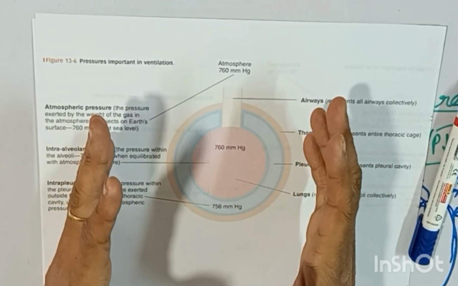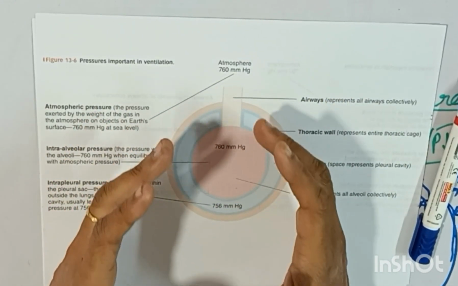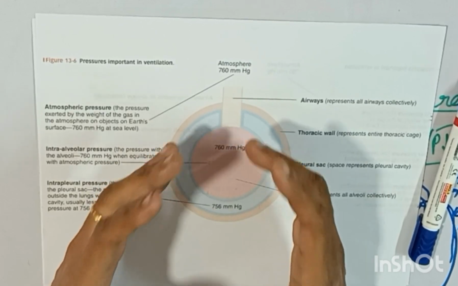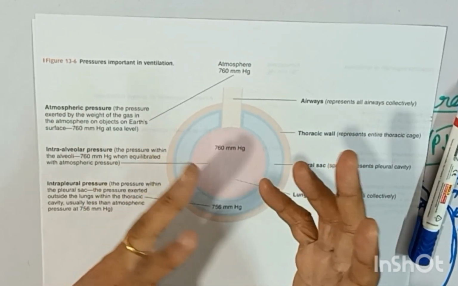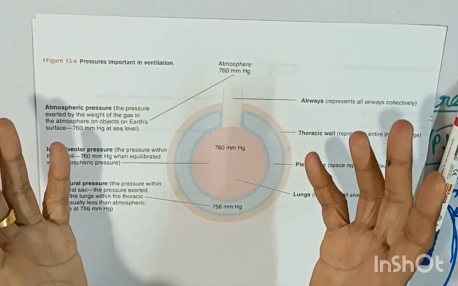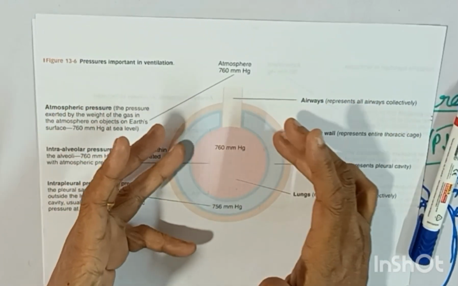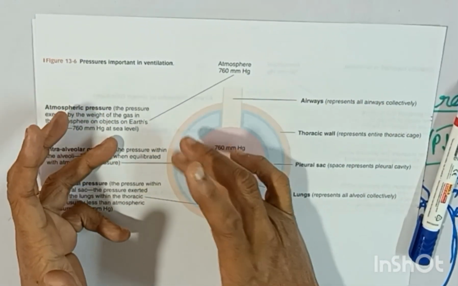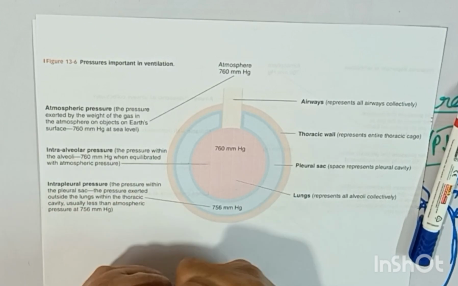So this is a negative zone in our body. From anywhere, if your body becomes edematous, then also this pleural fluid will get accumulated, because it's a kind of suction inside your body.